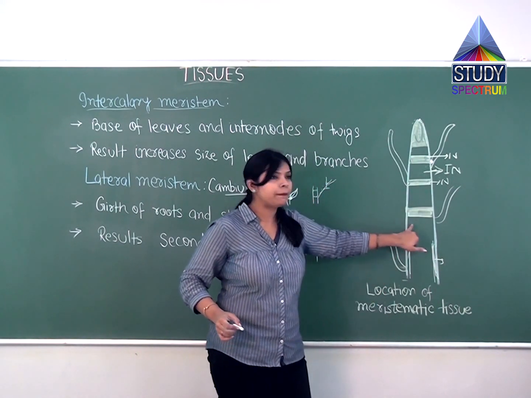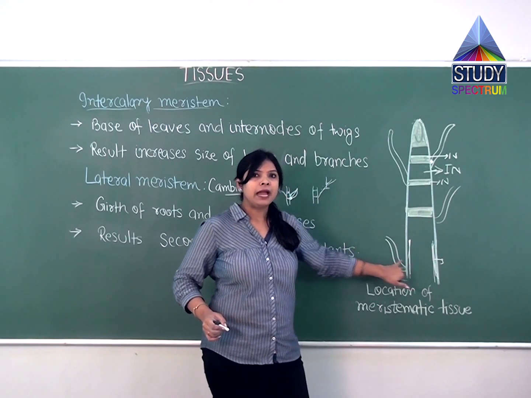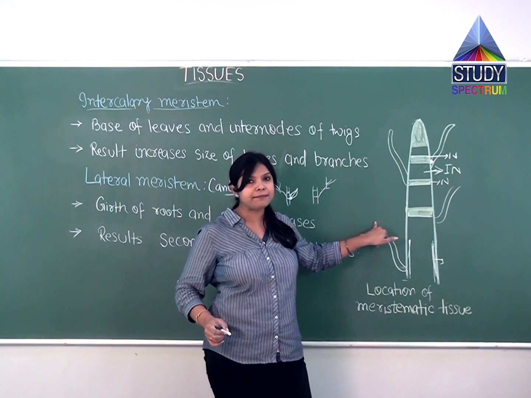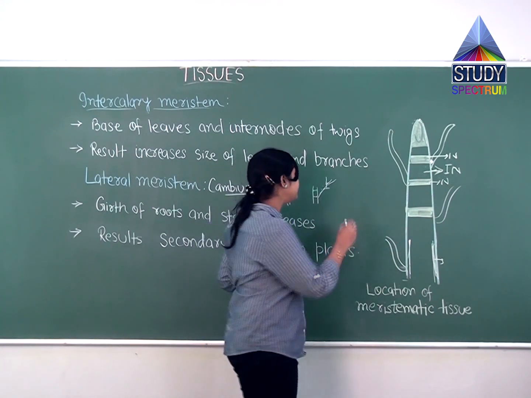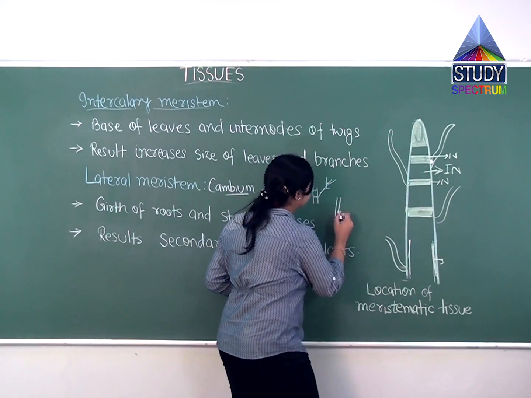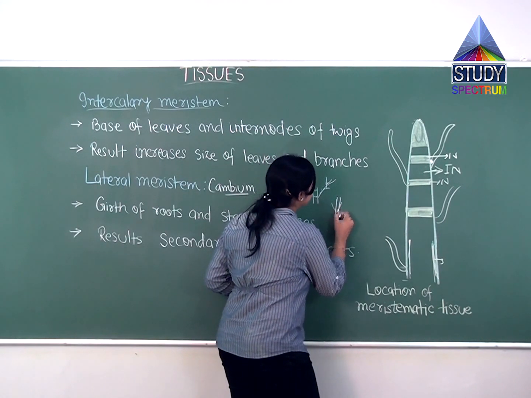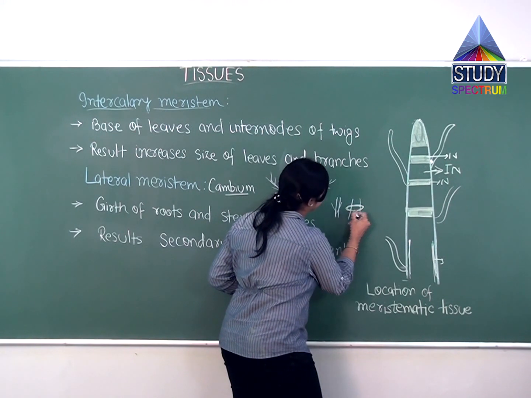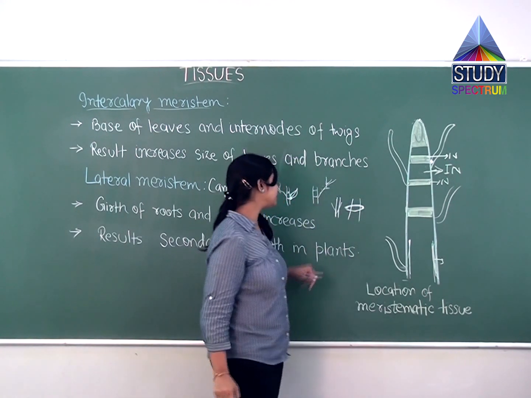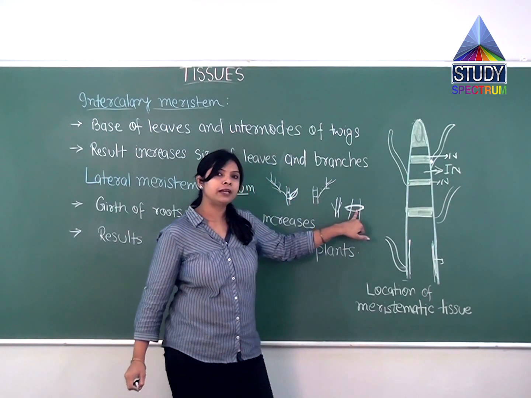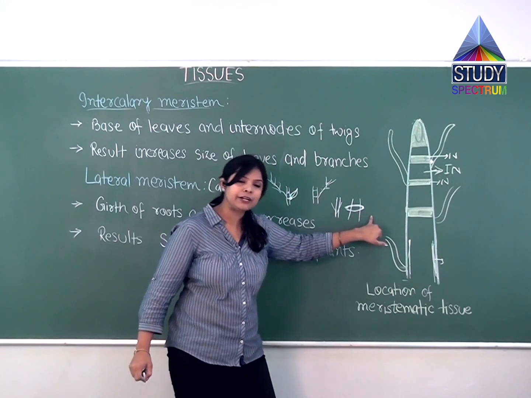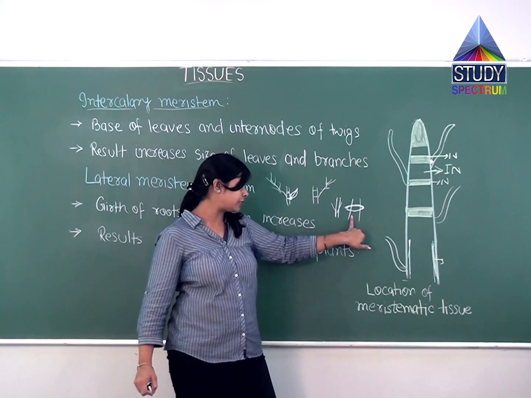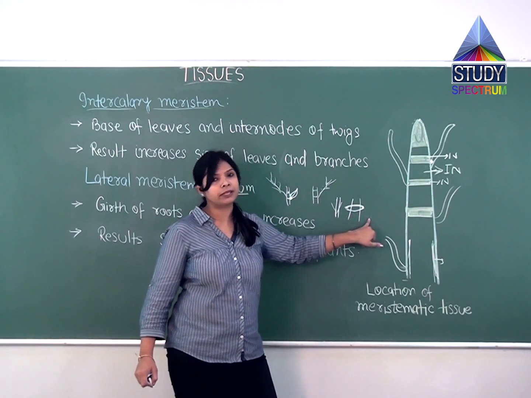So below the bark there will be a cambium, which will be responsible for the increase in the diameter of the stem. Means if the stem earlier is of this size, after some time it will be something like this. So this region, the cambium, is responsible for the width of the plant, and this kind of growth is called the secondary growth in plants.